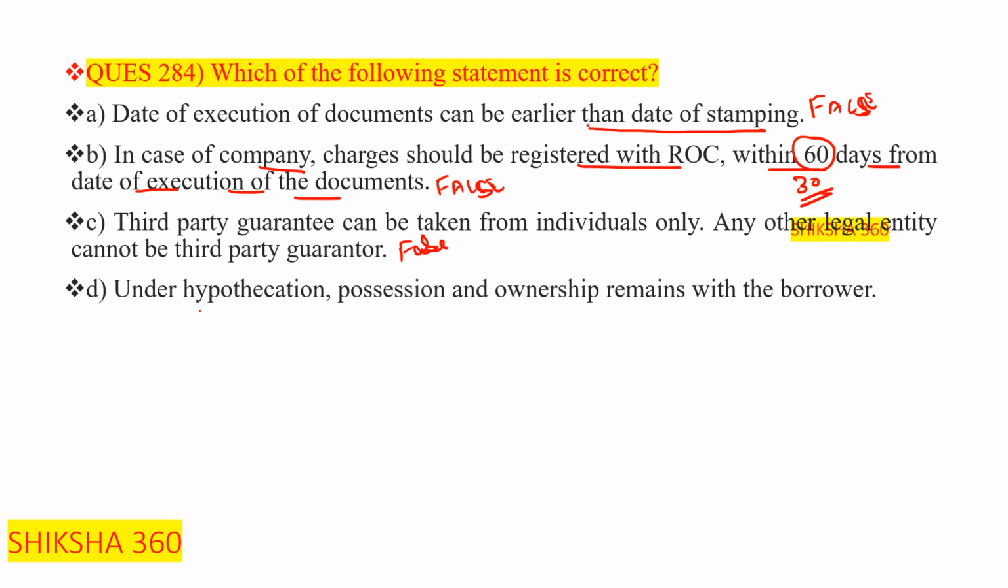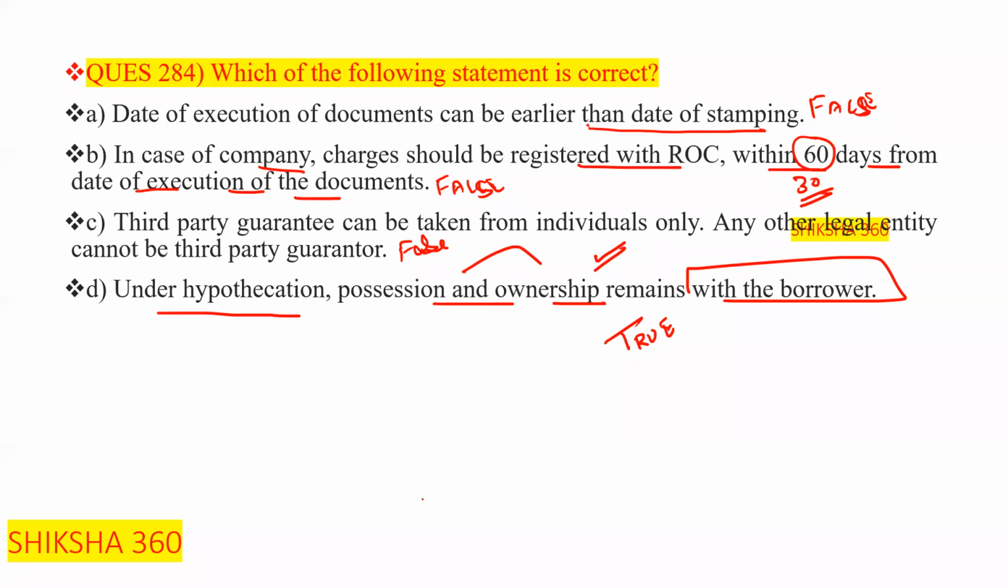Fourth one here is, under the hypothecation, possession and ownership remains with the borrower. This one is true. Under the hypothecation, possession and ownership remains with the borrower. Clear? So option number D is the correct answer. Now move to the next question.